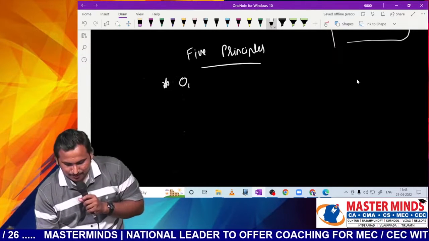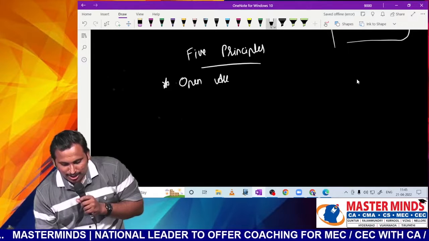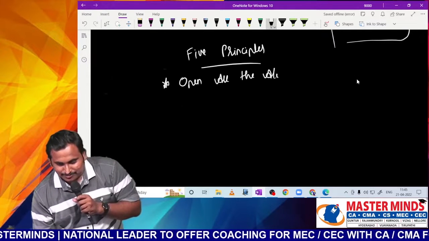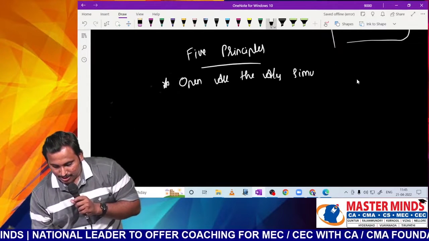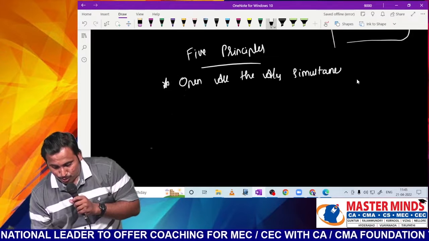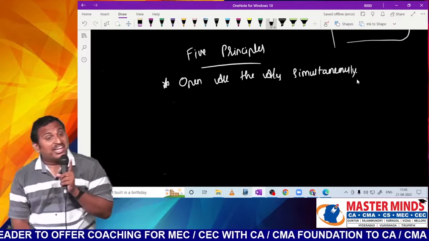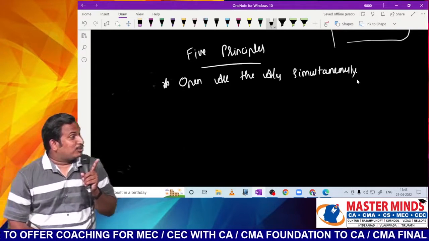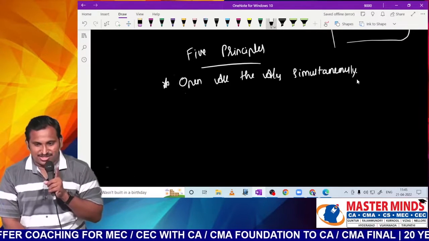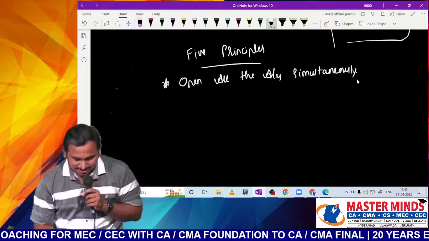First one, open all the accounts simultaneously. Don't ever dare to do first working notes, then trading and P&L. Open every account simultaneously, including trading, P&L, and balance sheet. Then only you will get the answers.